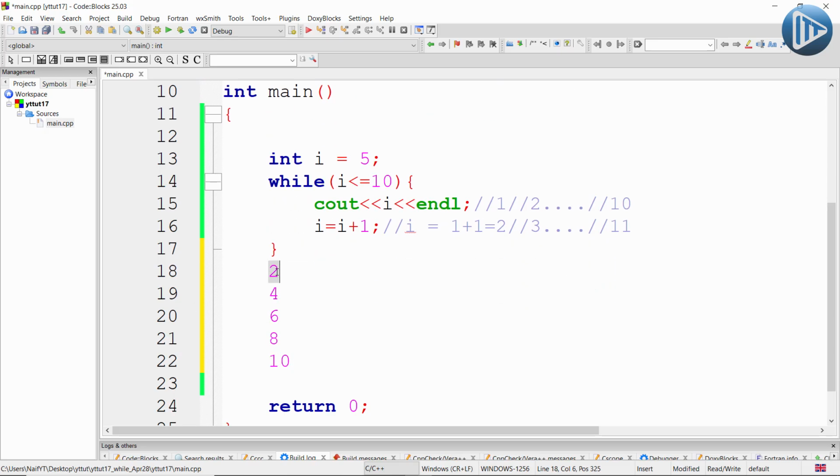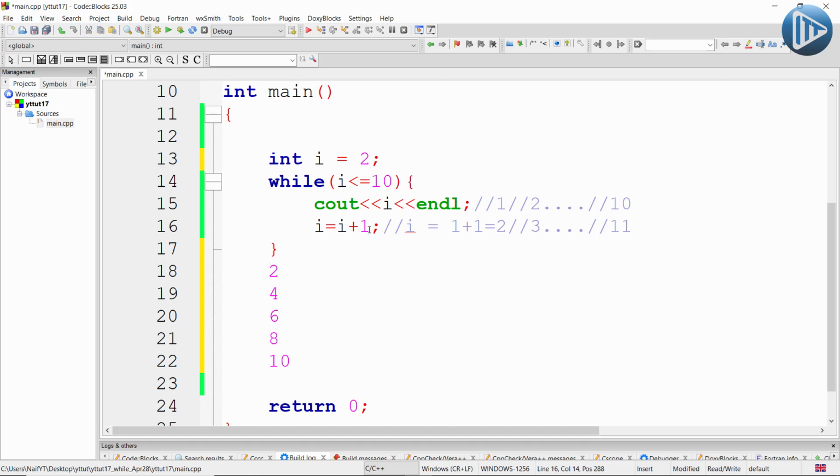Now let's ask ourselves, what is the starting point? The starting point here is the number 2, so we are going to change the starting point here to 2. Until when are we going to keep printing? Until it reaches the number 10, so this will not change. Finally, what changes in each printing, by how much? In this case, as you can see, the number increases by 2 instead of 1.